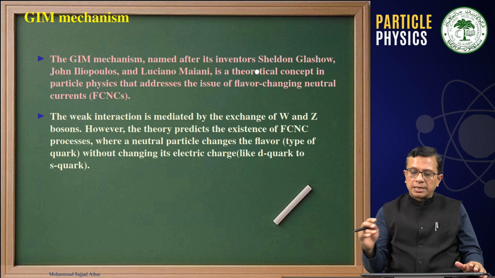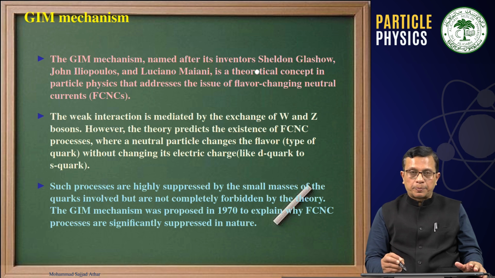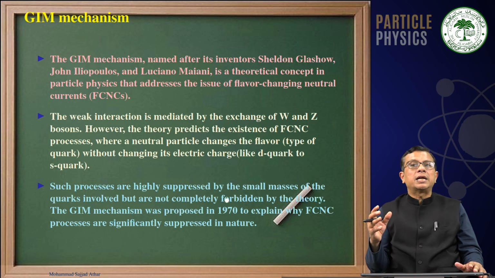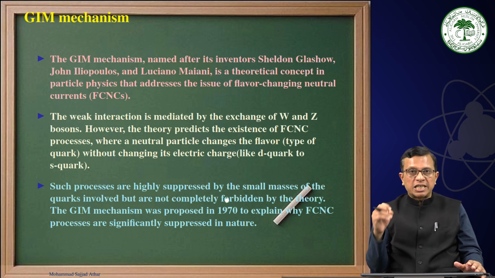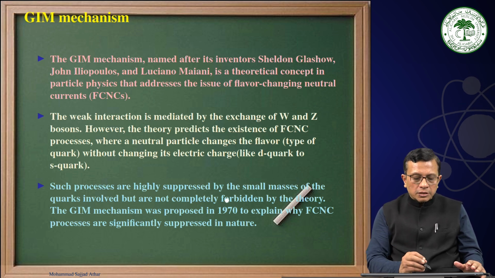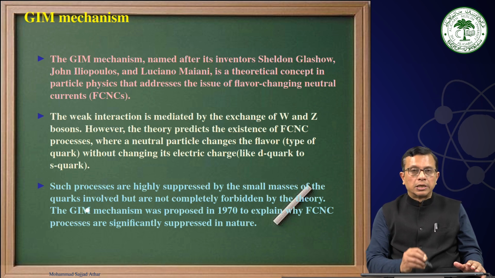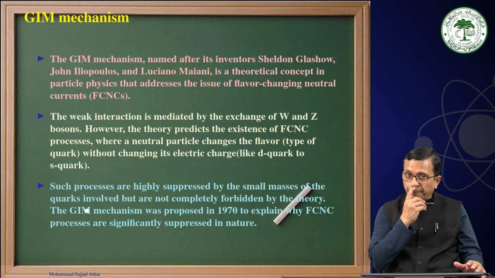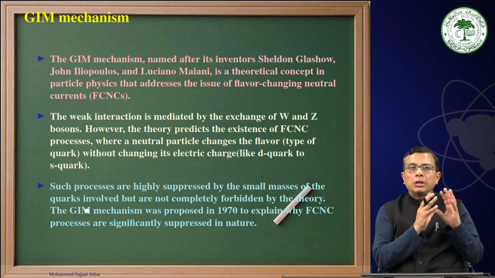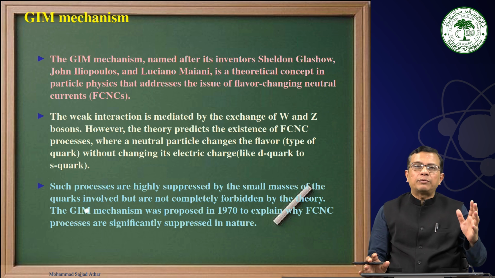Therefore, without changing its electrical charge, that is the main point, such processes are highly suppressed. We see that it is less than 10 to the power minus 9, extremely small, very, very rare decays or processes. Such processes are highly suppressed by the small masses of the quarks involved, but are not completely forbidden, because of all the exact and approximate conservation laws that we have to take into account.